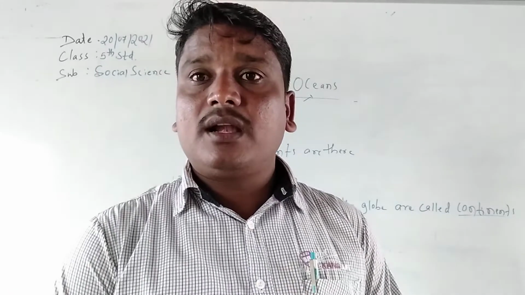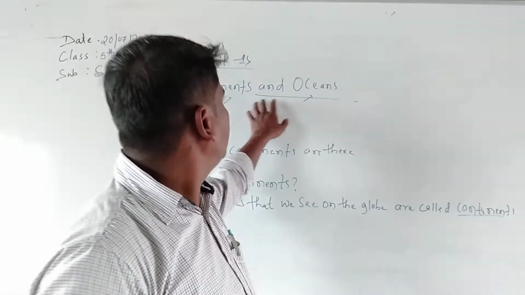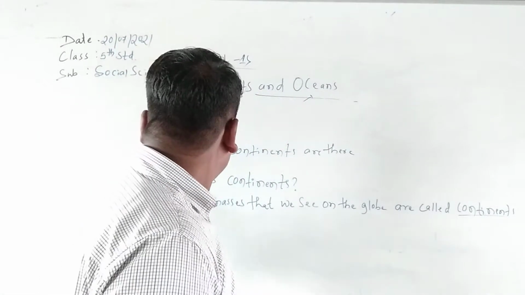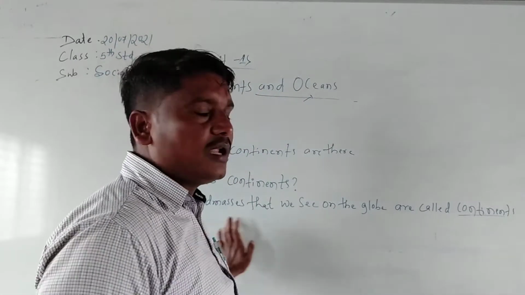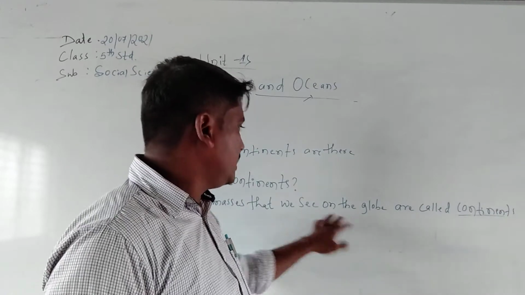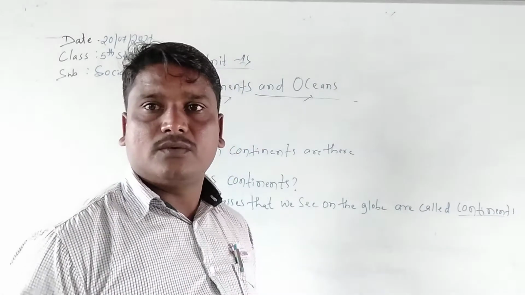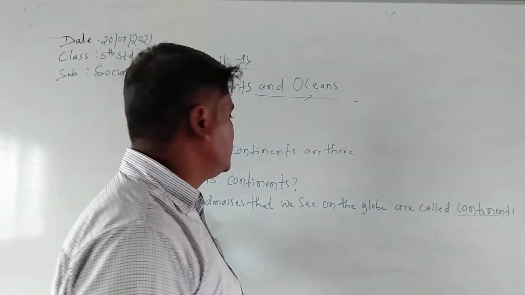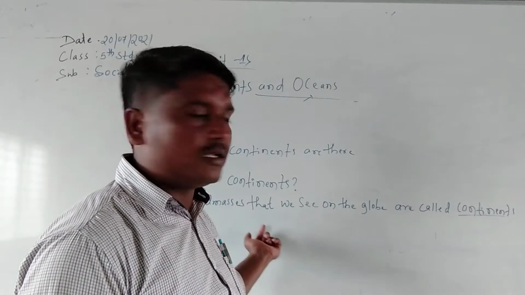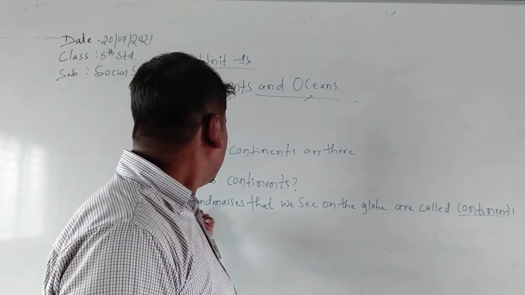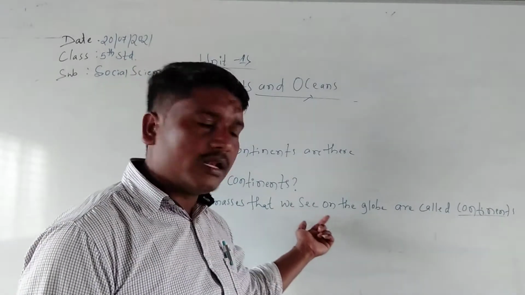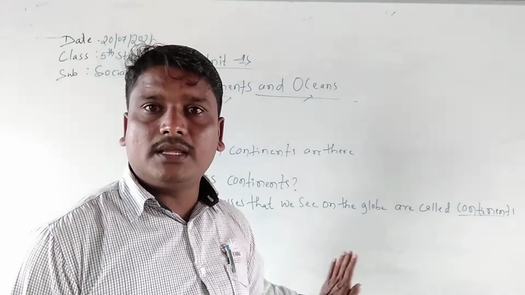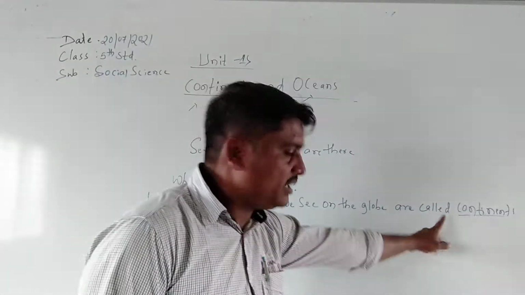Then what are the oceans? Now we are discussing about the oceans. You should be clear about the definition. What is a continent? The large land masses that we see on the globe are called continents. Once again I will repeat that definition of the continent. That is the definition of the continent.